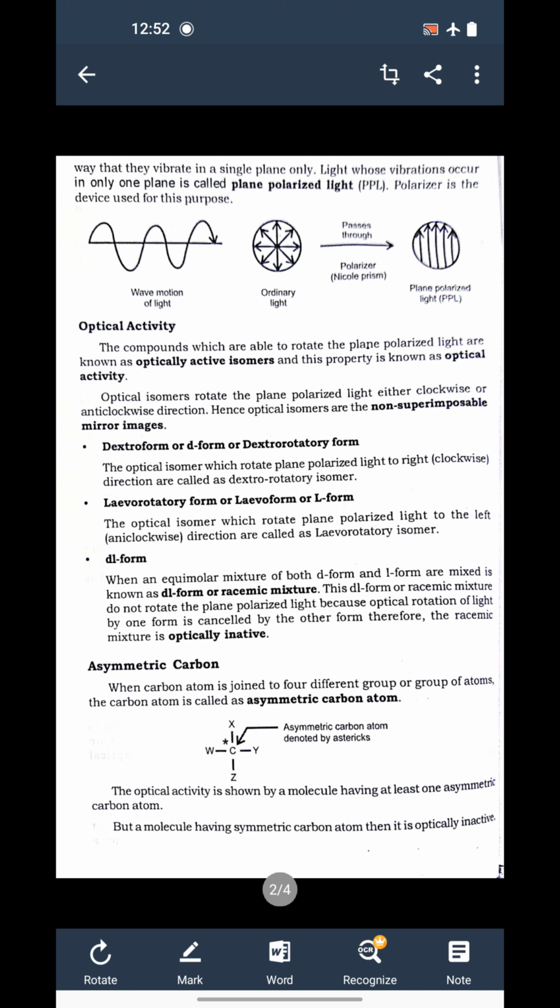Optical activity is shown by a molecule, as I said earlier, having at least one asymmetric carbon atom. Suppose a molecule or compound has only symmetric carbon atoms, then it is optically inactive. So this is the very first condition for a compound to be optically active.